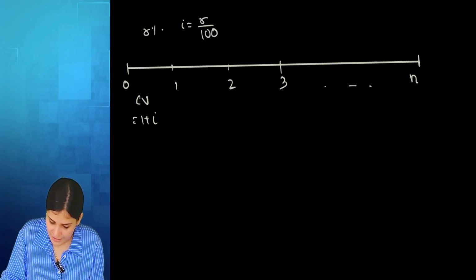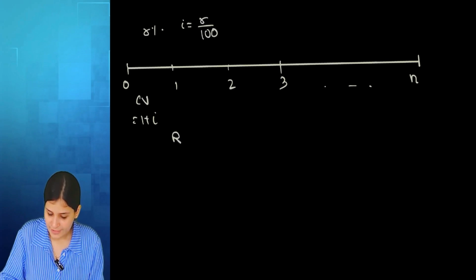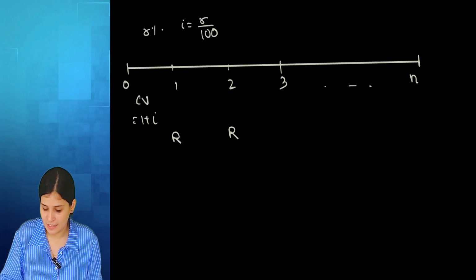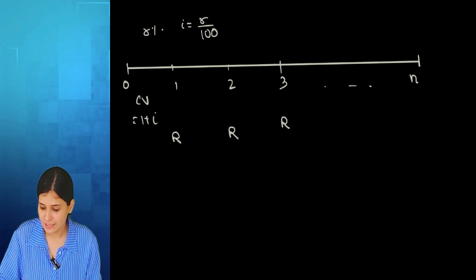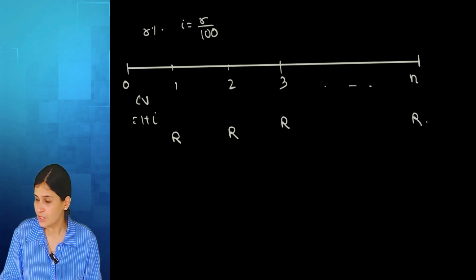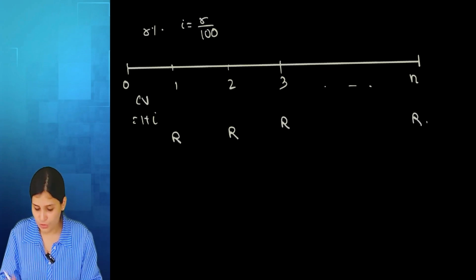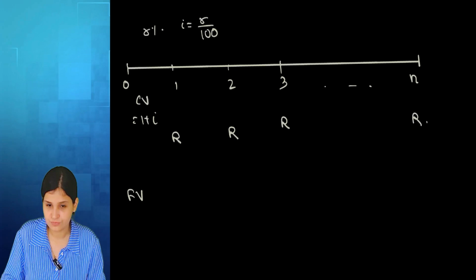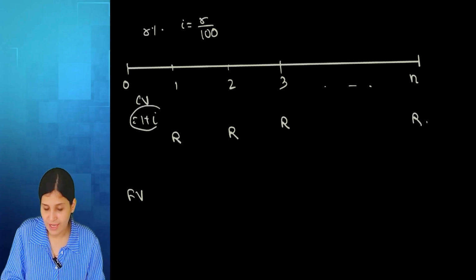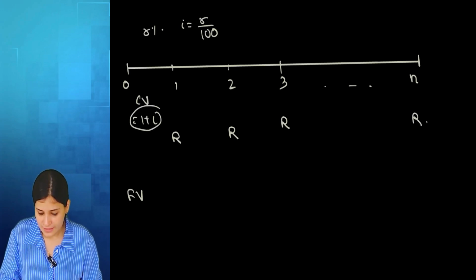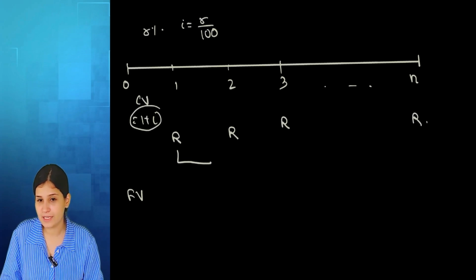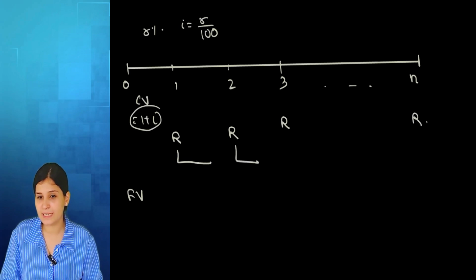In 1, I have invested rupees R. In 2, I have again invested R. In 3, I have invested R. In n, I have invested R. So now you are moving later on. I want to find out future value. So this compounding value will get multiplied. Here it will get multiplied n minus 1 times. Here it will get multiplied n times.